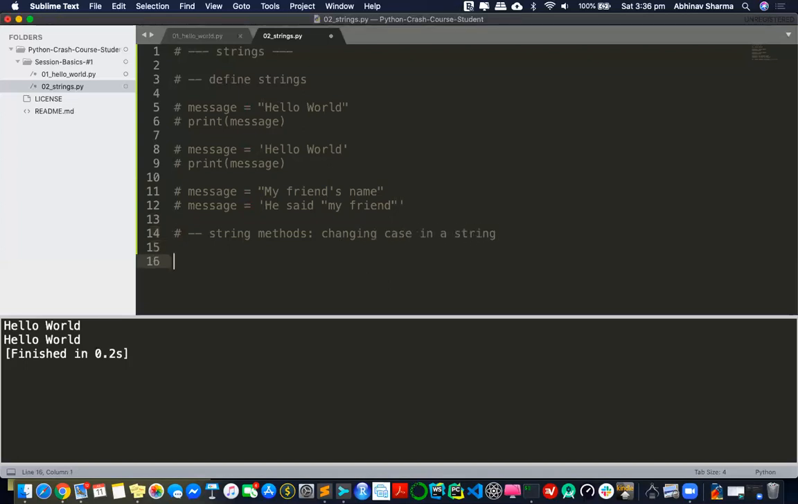So what I mean by that is, let me just write a name. Name is equal to Ada Lovelace, some name, okay? That's the name of a person. Now, if I print it, it'll be exactly the same, right? Because I'm not doing anything. Now, this is a string.